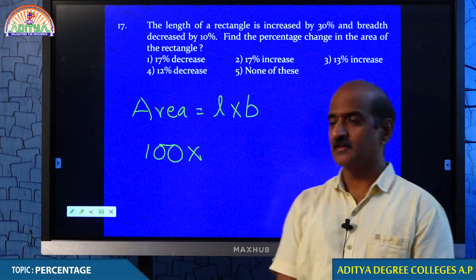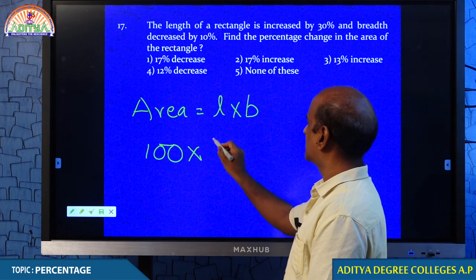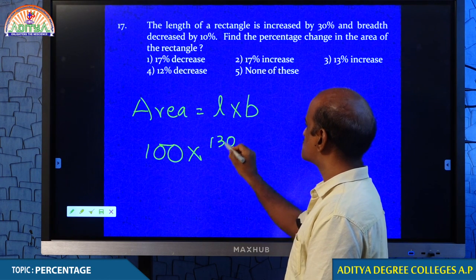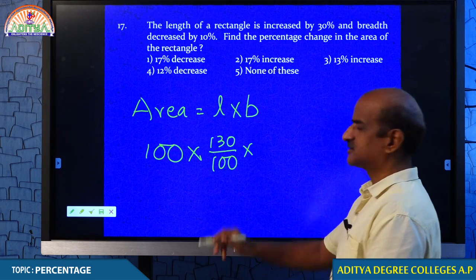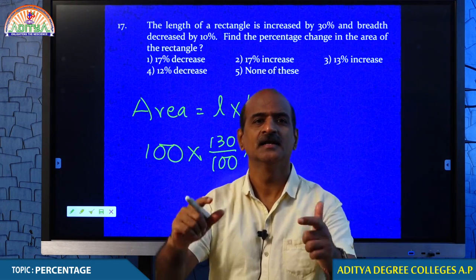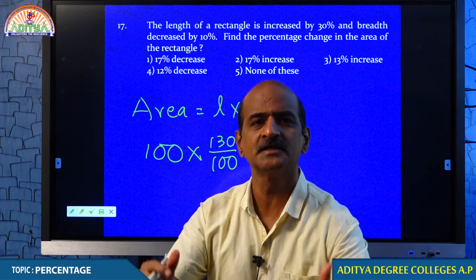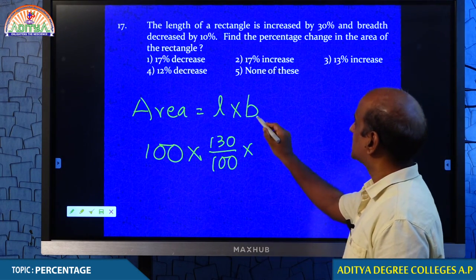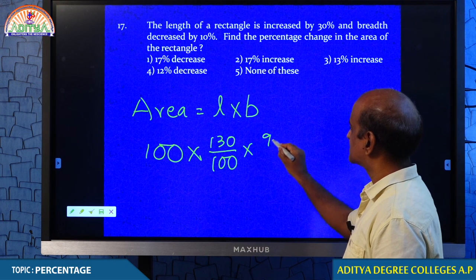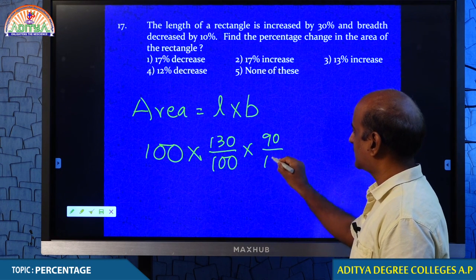Tell me what happened with length? Length increased by 30%. Why 130 by 100? Because length increased by 30%. Breadth decreased by 10%. How much should you take? 90%.